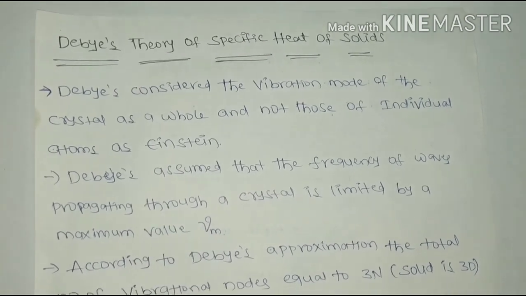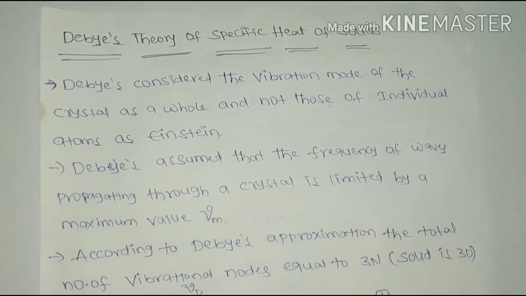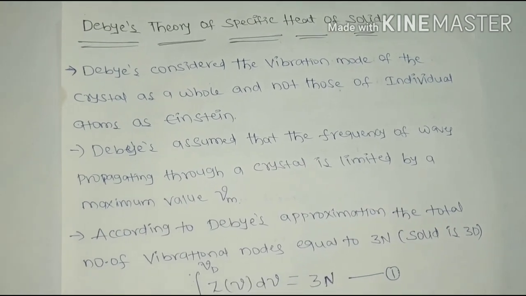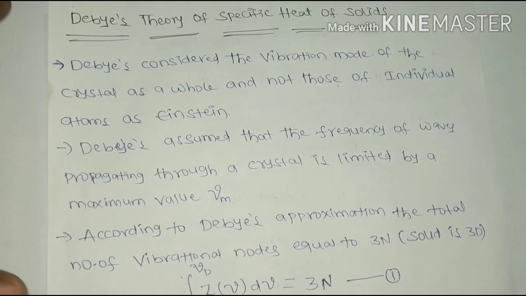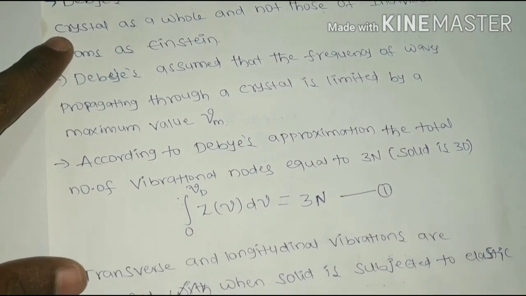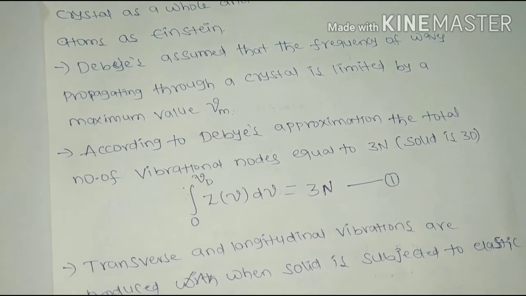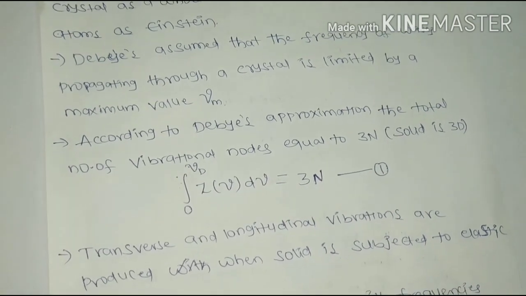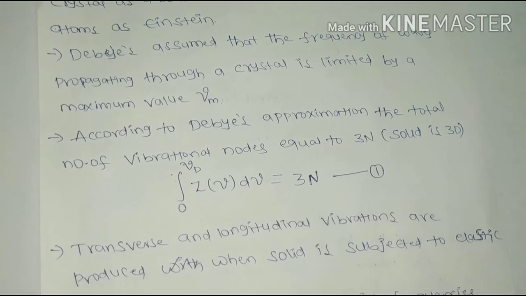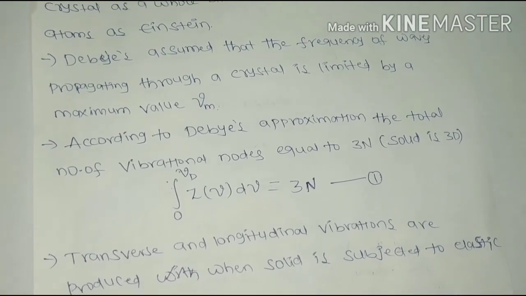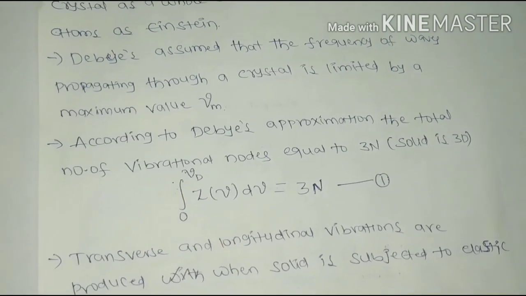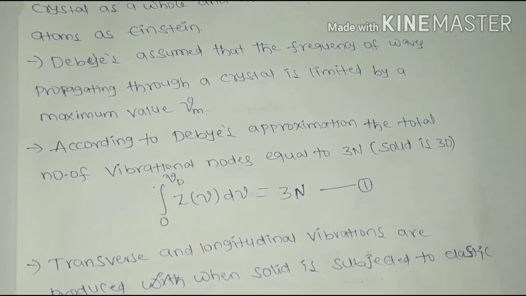Debye assumed that the frequency of waves propagating in a crystal is limited by a maximum value nu m. Nu is the frequency, and the m represents the maximum value. According to Debye's approximation, the total number of vibrational modes is equal to 3N. Since we are taking the crystal into consideration, which has three dimensions, it has 3N vibrational modes, which is equal to the integral from 0 to nu m of z(nu) d nu